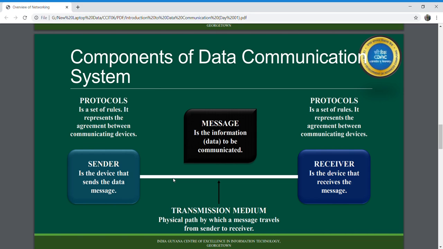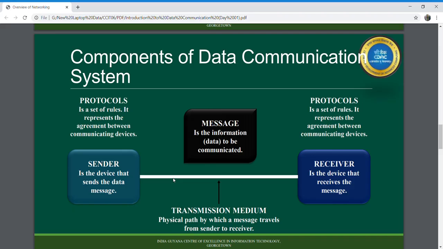The next, or the fifth component of your data communication system, is the protocol. Protocols are a set of rules that govern your data communication. If your two devices have not come to a common agreement, then it is not going to be possible to send a message to the receiver.